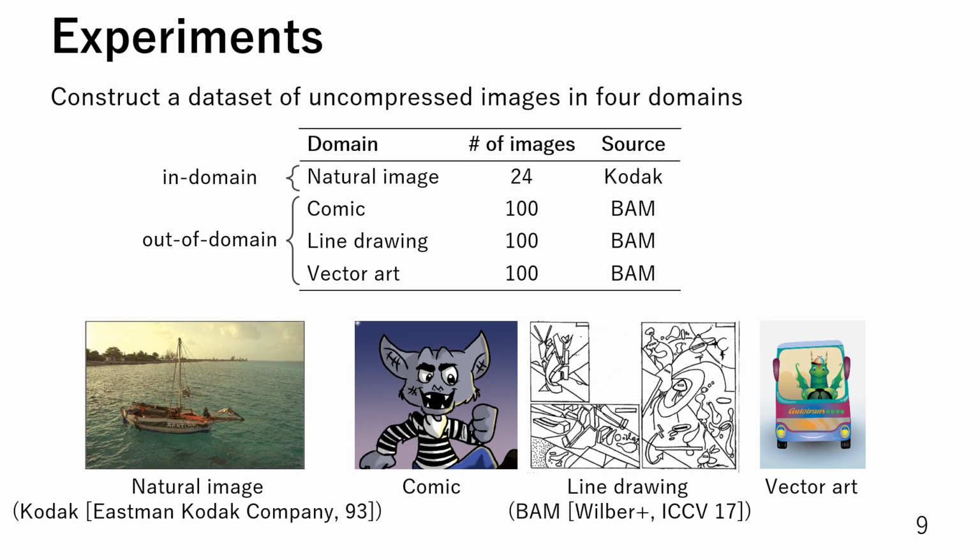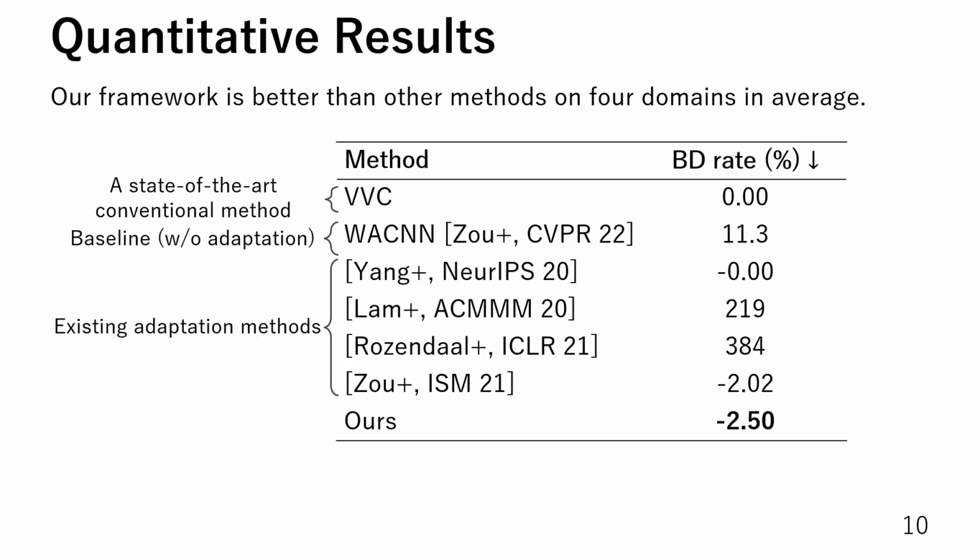We construct a dataset of uncompressed images in 4 domains: natural images, comics, line drawings, and vector art. We use natural images in the Kodak dataset and images in the other domains sampled from the BAM dataset. We show the quantitative results in the table. We compared ours with a state-of-the-art conventional method, the baseline method without adaptation, and existing adaptation methods. The results indicate that ours outperforms these.